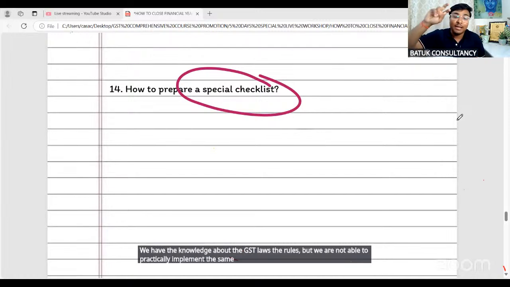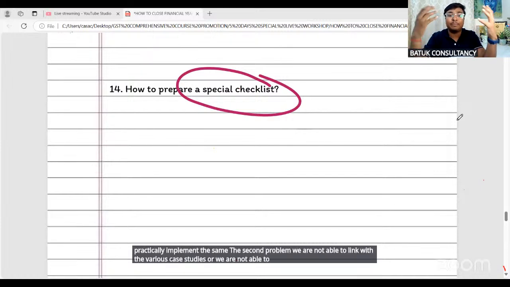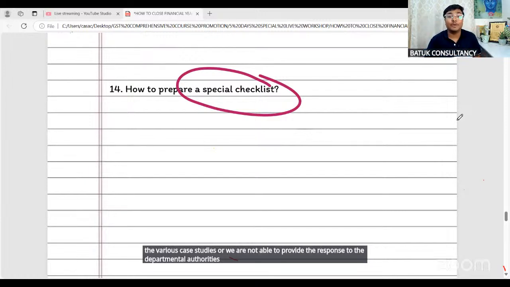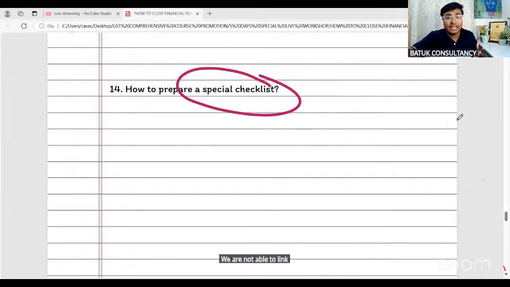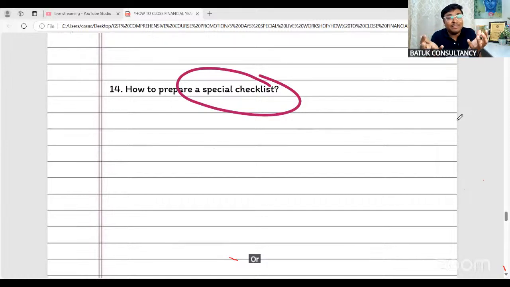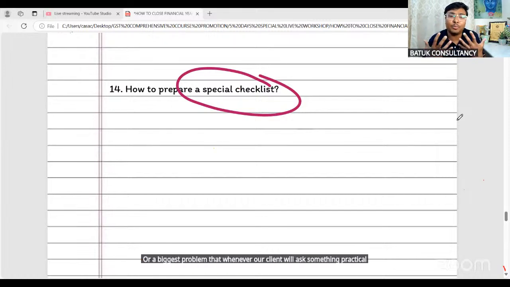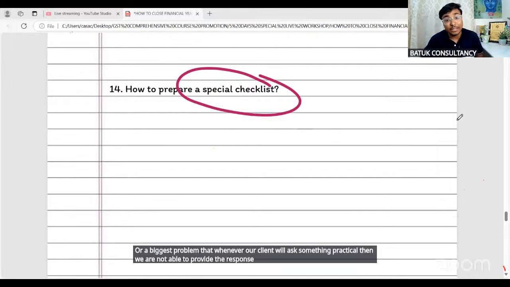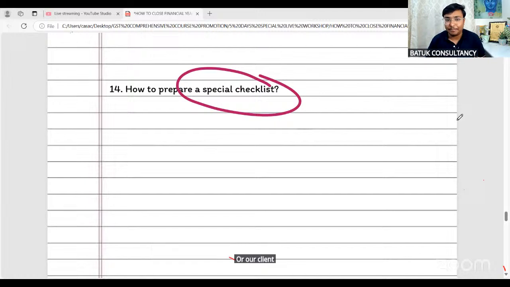The second problem is that we are not able to link situations with various case studies, or to provide a response to the departmental authorities when they issue notices, and for that we have to take expert advisory. And the biggest problem is that whenever our client asks something practical, we are not able to respond in the way that is required, and our client is not satisfied.